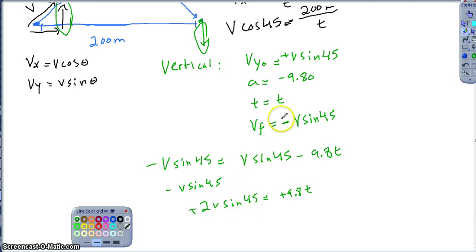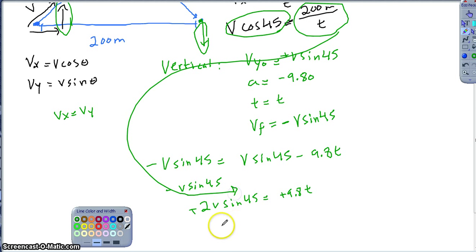The reason I'm doing that is, going back to the original equation, sine of 45 and cosine of 45 are the exact same thing. So I know my v of x and v of y are equal. Because of that, I can substitute this whole thing in down here. So I get 2 times 200 over t, and then 9.8 over t, and then just solve for t and plug that back in. I'll go ahead and finish this in part 2.